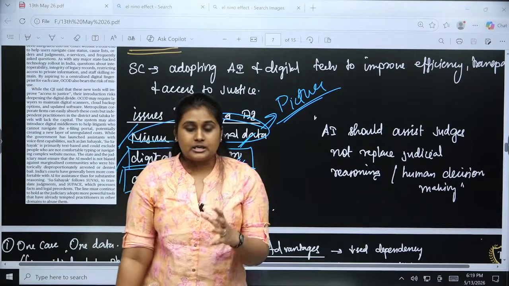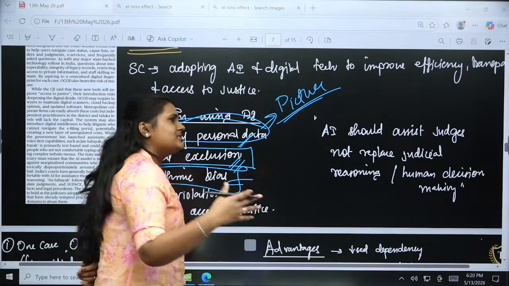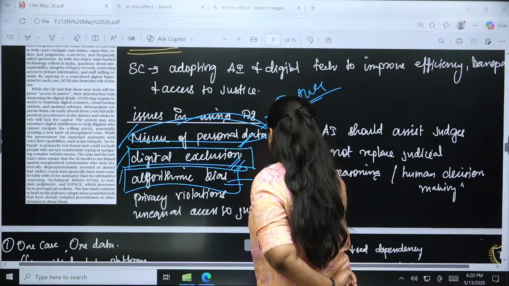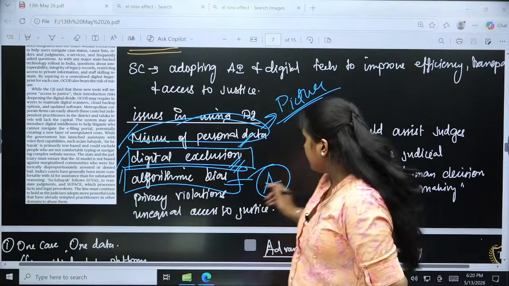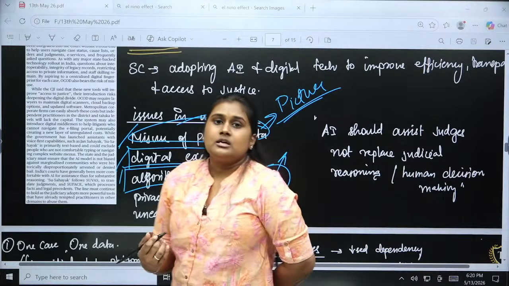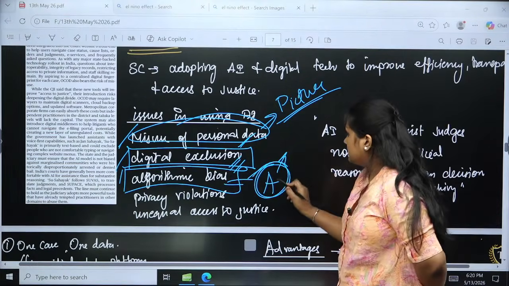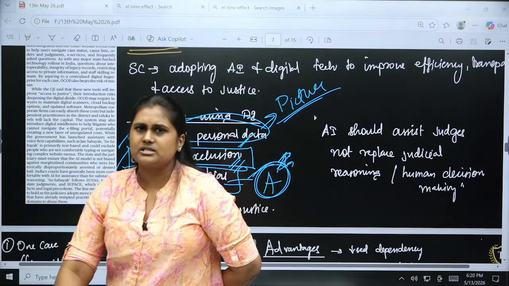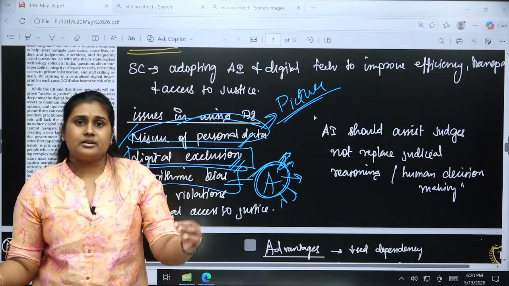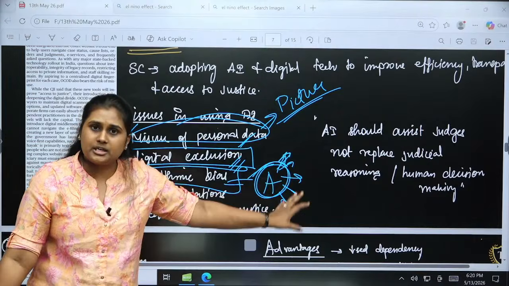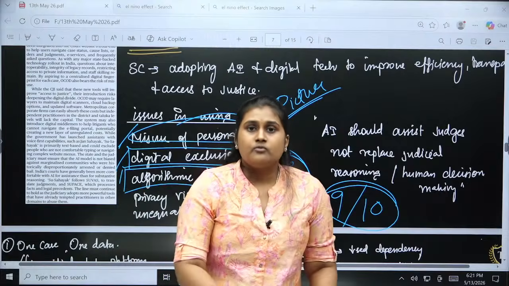Algorithmic bias is this: suppose 10 cases have a similar nature, and let's not stigmatize anyone, let's call it community A. If in all 10 cases, or 9 out of the 10, people from community A were involved, not as the accused but as a part of the case, maybe under investigation, and bail was repeatedly rejected for community A, then out of 10 cases, 9 have been denied bail. What will happen in the 10th case?